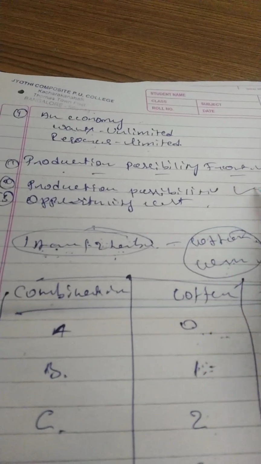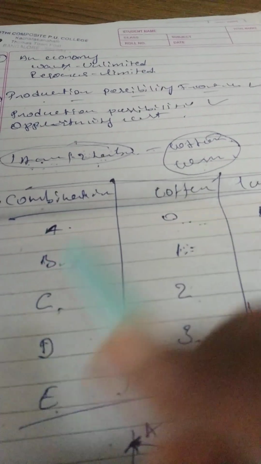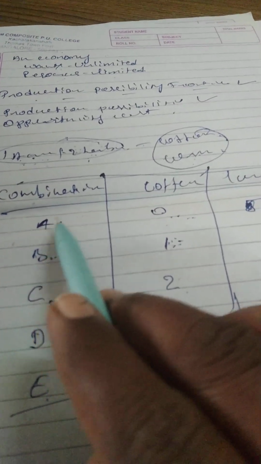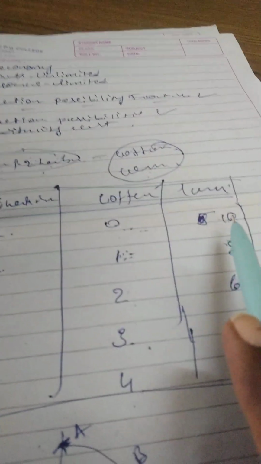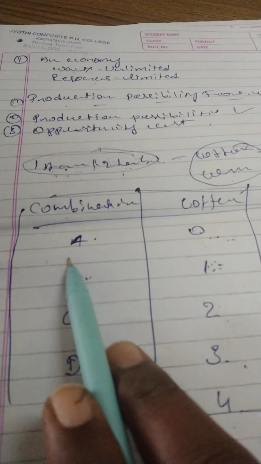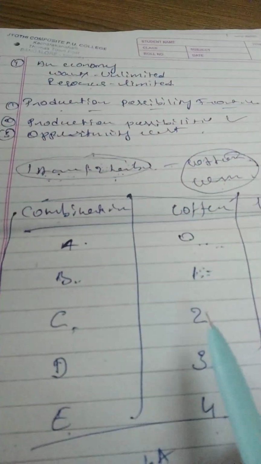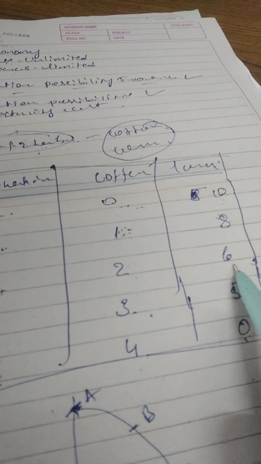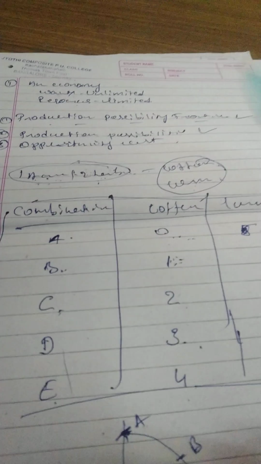Next, production possibility. See, these are the production possibilities, or sets, baskets, also we can say. The first possibility says that by using the whole resources you can produce 0 units of cotton and 10 units of corn. This is the first set. The second possibility says that by using these resources you are able to produce 1 unit of cotton and 8 units of corn. Third option, 2 units of cotton, 6 units of corn. So these we can call production possibilities or sets.